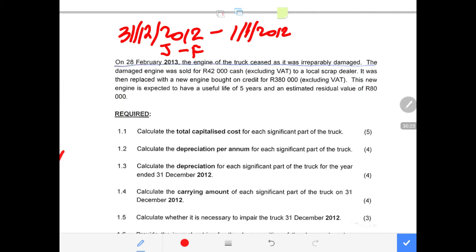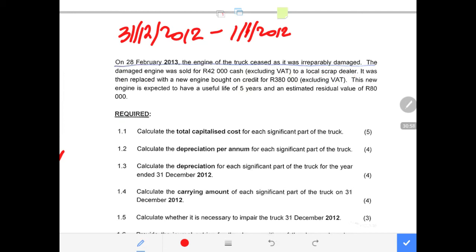This engine was damaged, and the damaged engine was sold for how much? For 42,000 rands cash. Now if you received money from the sale of the damaged asset or major component of the asset, then you say carrying amount up to the date of the damage minus the amount that was received on the sale. The difference becomes the impairment. And they say this was sold to a local scrap dealer, and we received 42,000 rands.